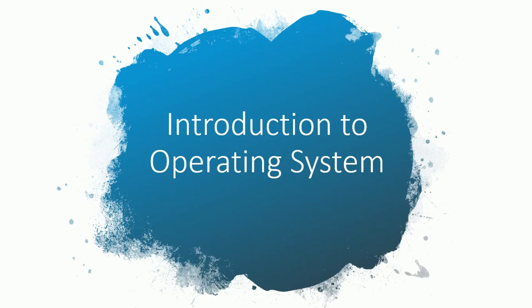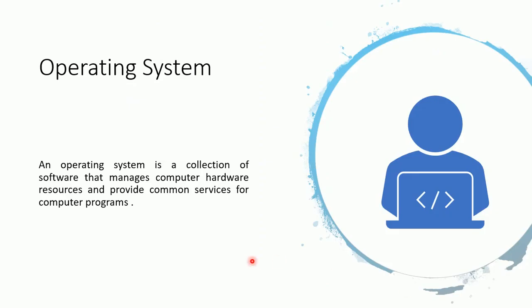Today the topic is Introduction to Operating System. Operating system is a collection of software that manages computer hardware resources and provides common services for computer programs. The operating system is a vital component of the computer system software. Application programs such as MS Office, media players, and games all usually require an operating system to function properly.